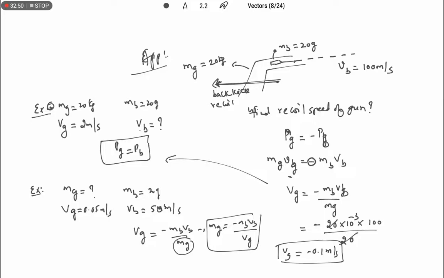Okay. So in this way, questions can be framed on the gun and bullet system. The way of asking the question, the law of conservation of linear momentum will be the same. Okay? So in the next lecture we are going to discuss some more applications or some more examples for the law of conservation of linear momentum.